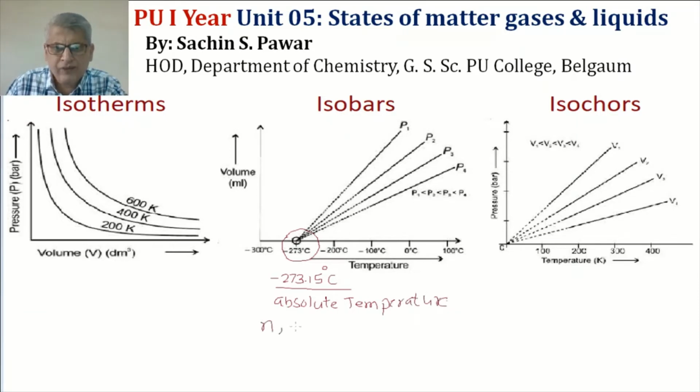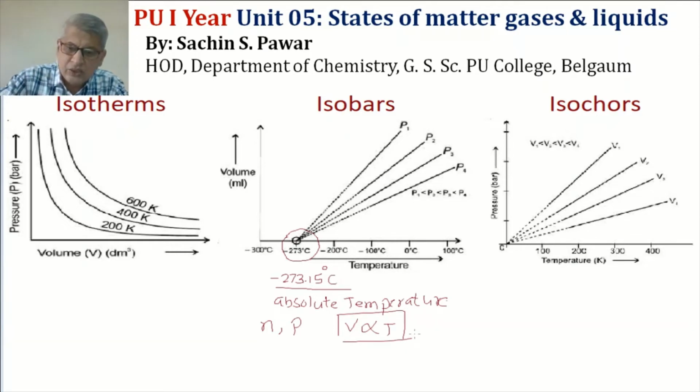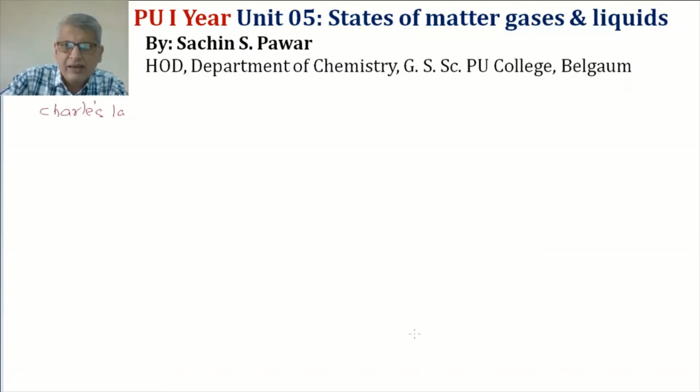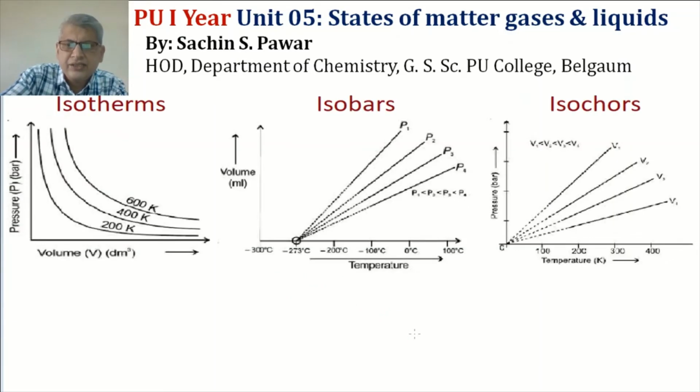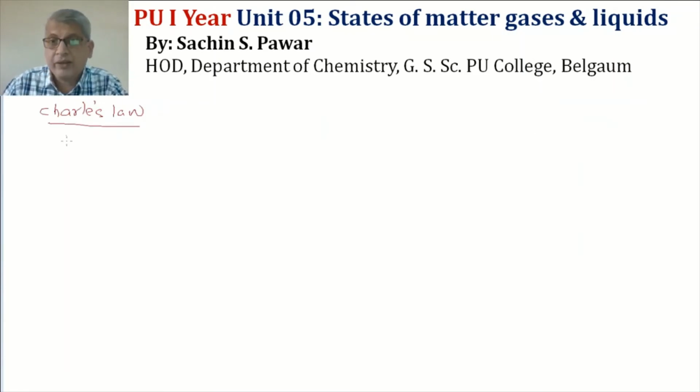And we have seen the Charles law as well. For a fixed amount of gas at constant pressure, volume is directly proportional to temperature. That we have already seen. So let us come back and study this Charles law. Let us see what he has done. So he performed experiments. What experiment he performed, I have already explained in the last video. So the experiment gave him observations, I have told that also.